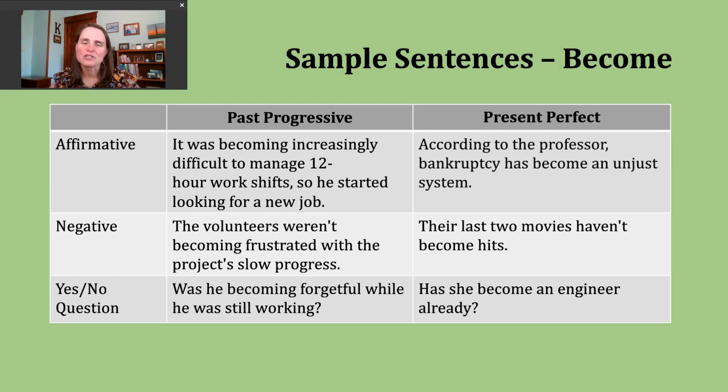Again, we need to pay attention to our subject here. If our subject is I, you, we, or they, we'll use have and then the participle form of the verb. But if the subject is he, she, or it, we're going to use has and then the participle form of our verb, which just happens to be the same as our base verb. Let's take a look at an affirmative example. According to the professor, bankruptcy has become an unjust system.